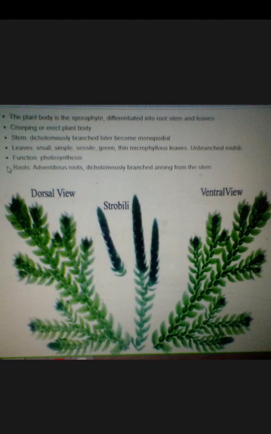You can see the figures of this Selaginella, the whole plant body. Strobilus is there, ventral side, dorsal view. This is the Selaginella diagram.